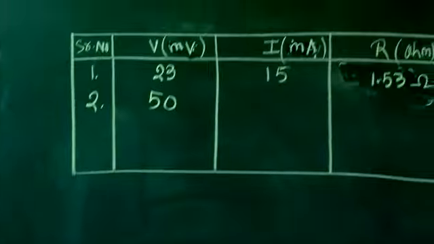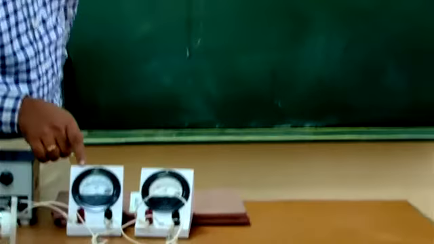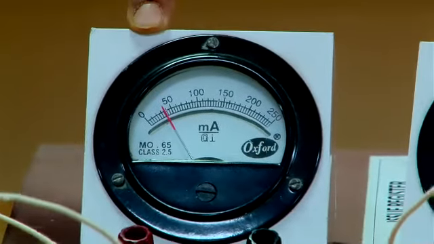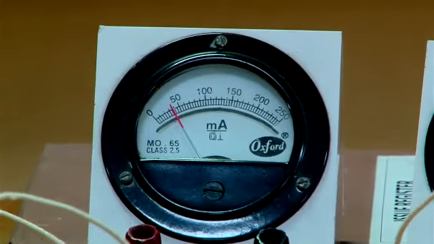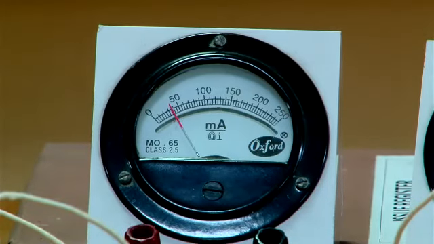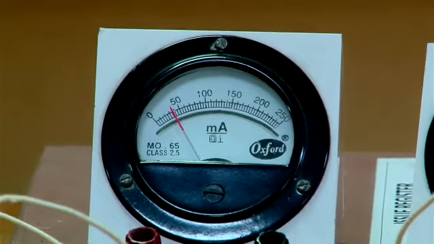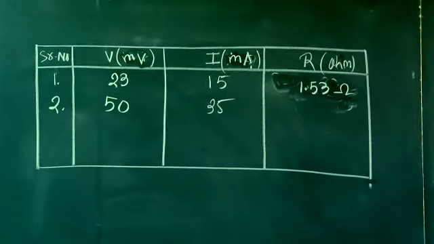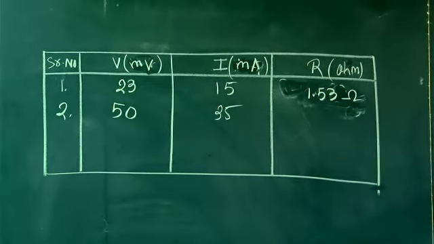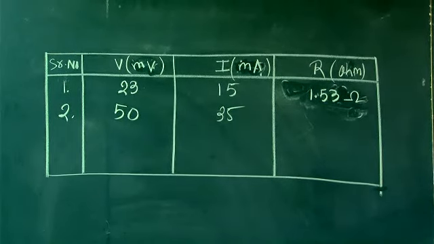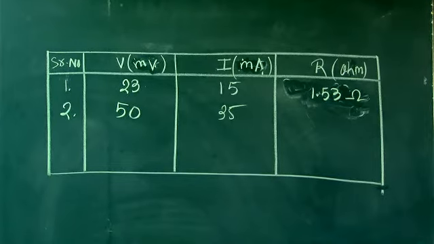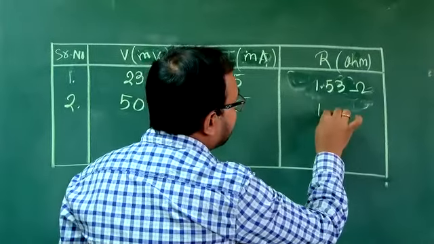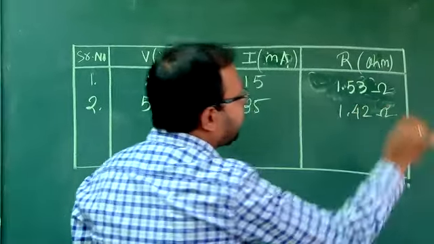Next, current. Who will be telling me? Check and tell me the current value. Sir, 35 milliamperes, 34.5 milliampere. Calculate and tell me the resistance. 1.42. 1.42 ohm. Okay, fine.